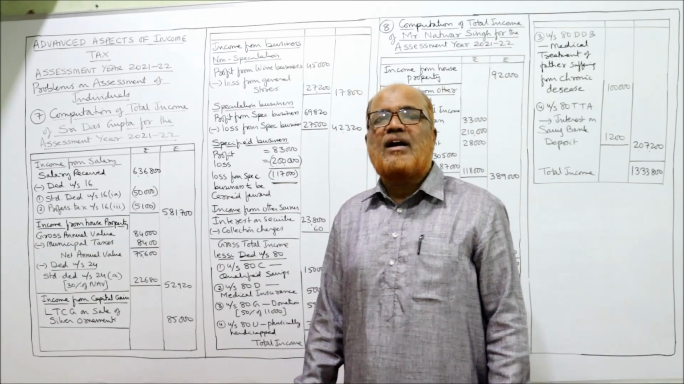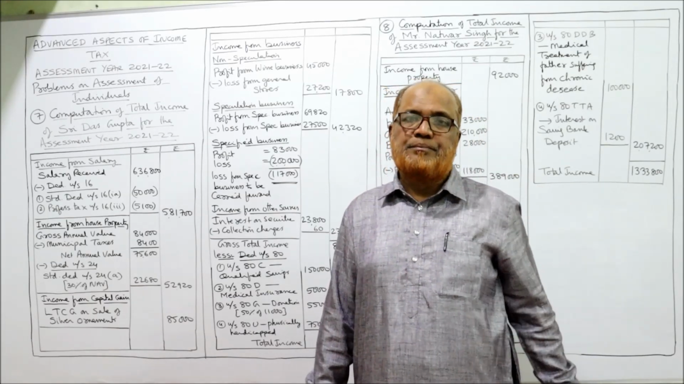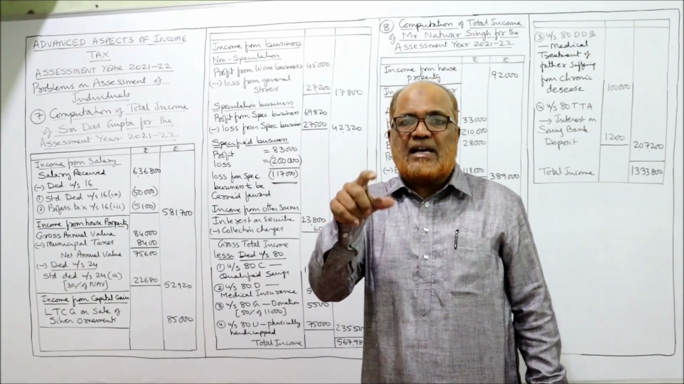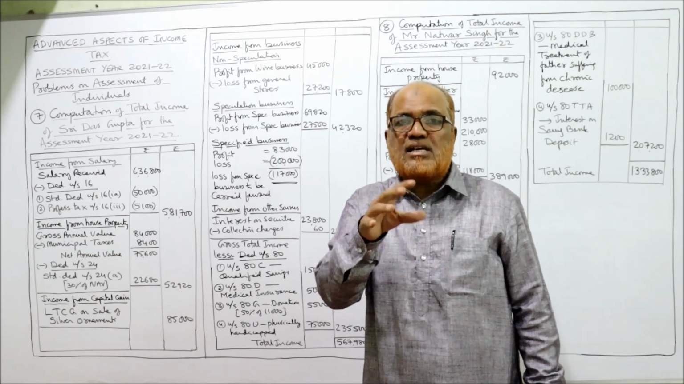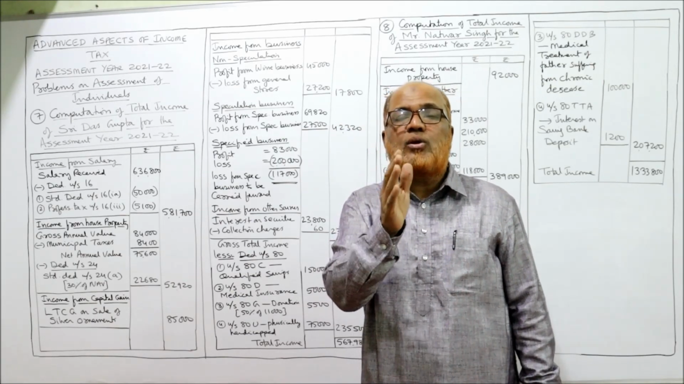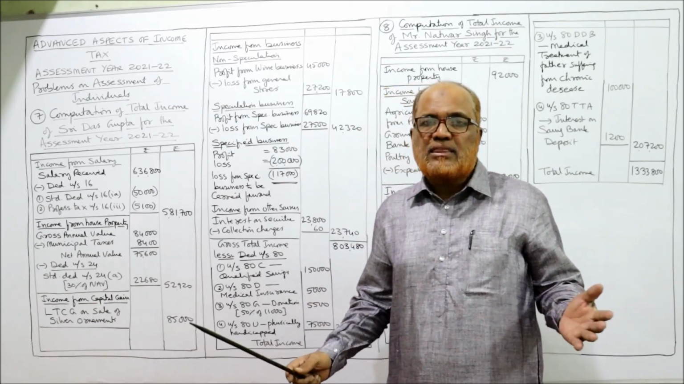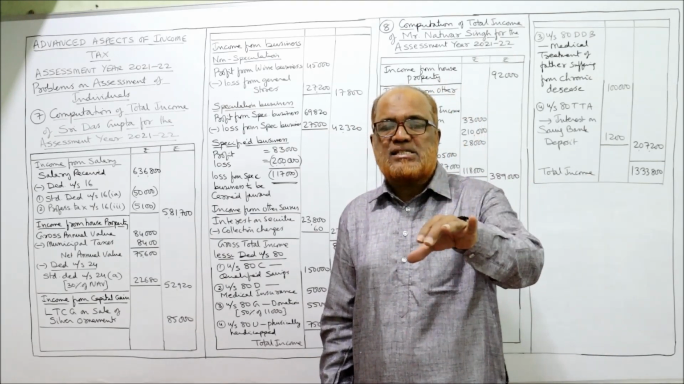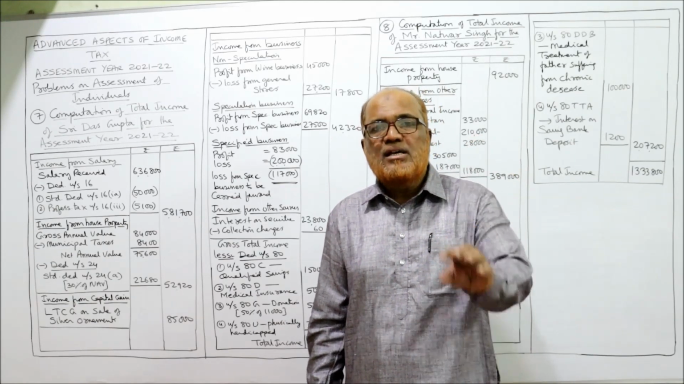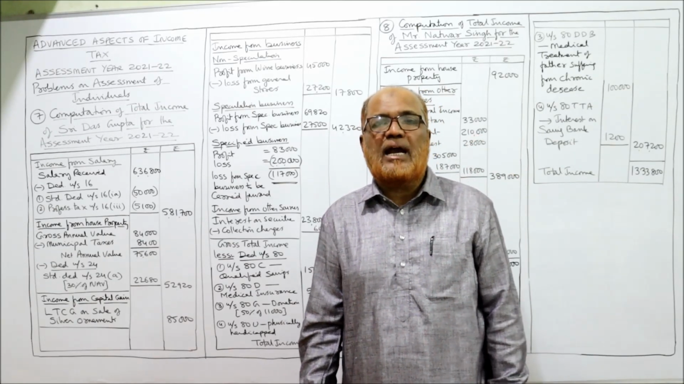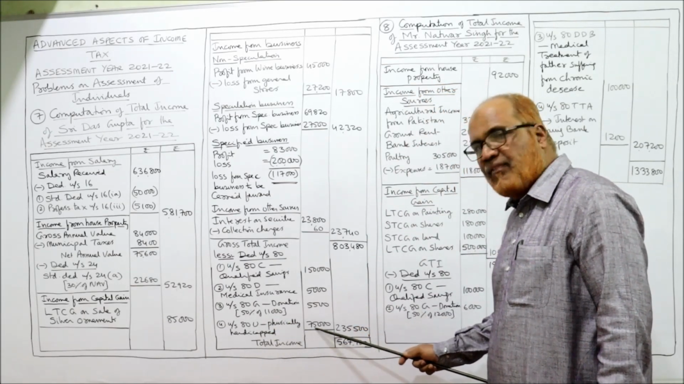It is not specified in the problem whether the assessee is normally disabled or severely disabled. So here the income tax rule is, if the assessee is normally disabled, 75,000 will be the deduction. If the assessee is severely disabled, 1,25,000 will be the deduction under section 80U. So here nothing is given, so we assume the assessee is a normally disabled person. That's why 75,000 will be the deduction under section 80U. So here you can see under section 80U, physically handicapped, 75,000.